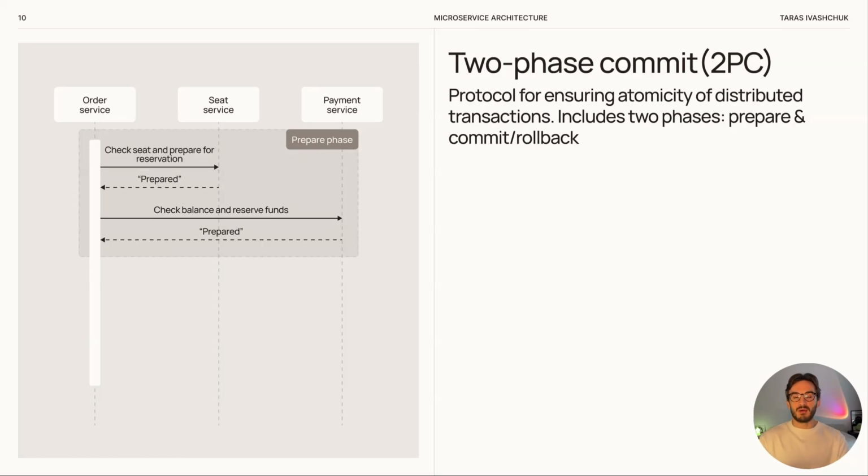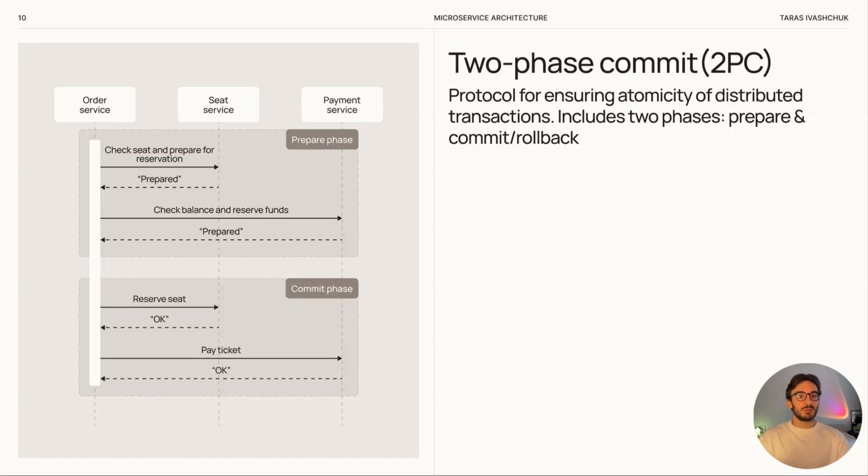Commit or rollback phase. If all participants say OK, the coordinator sends a commit command. The participants then save their temporary changes in the database and release the locked resources. But if any participant says not OK, or if the coordinator does not get a reply in time, it sends a rollback command. The participants cancel all temporary changes and return to the original state.